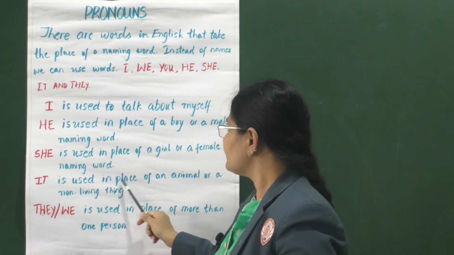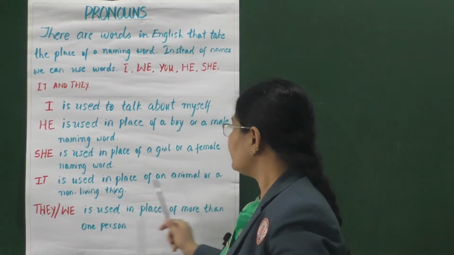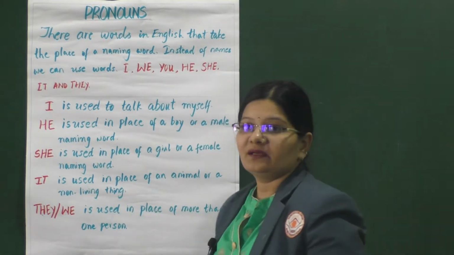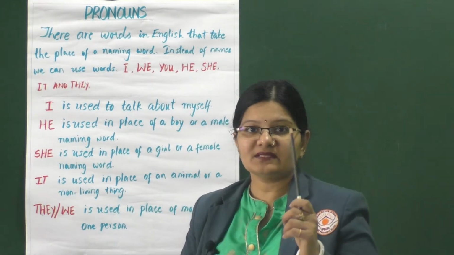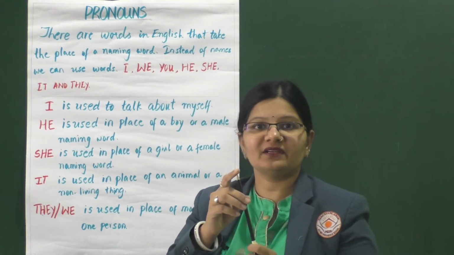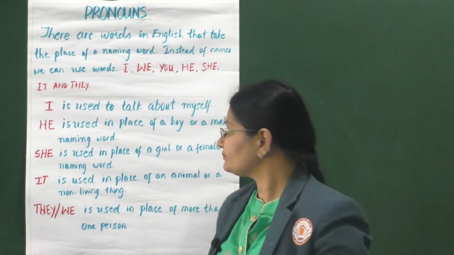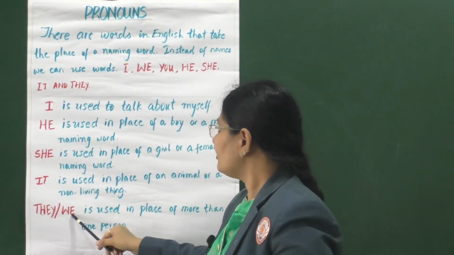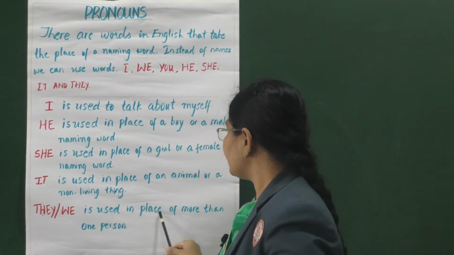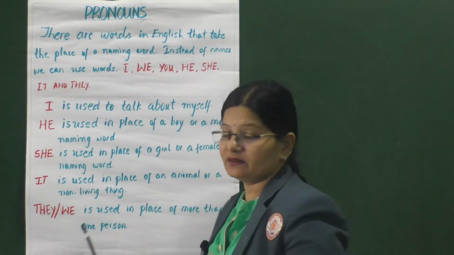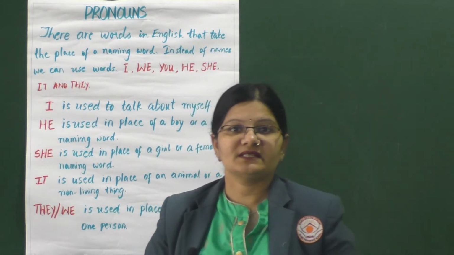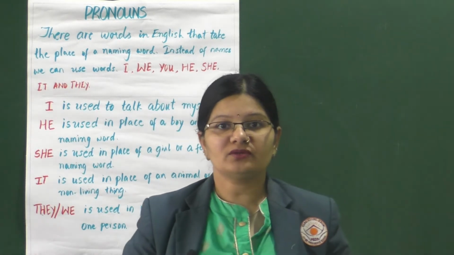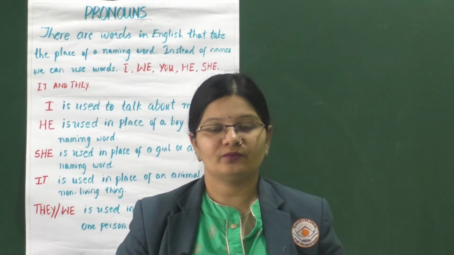It is used in place of an animal or a non-living thing. Like for example, this is a pencil. It is having a sharp lead. Then they or we is used in place of more than one person. So kids, let's learn more about these pronouns, the kinds of pronouns.